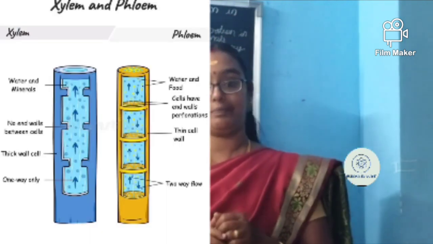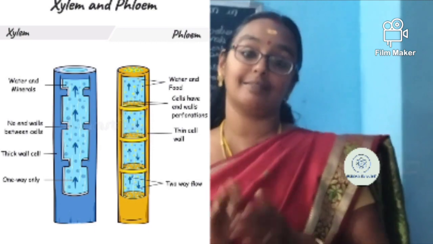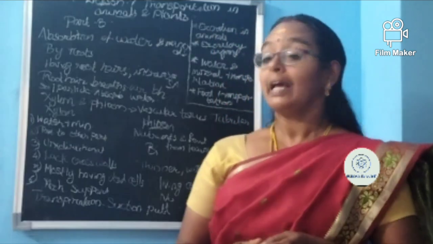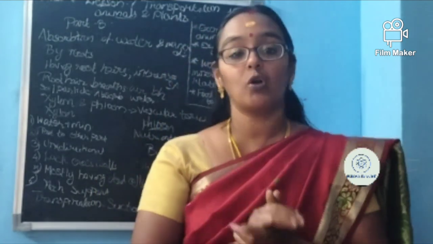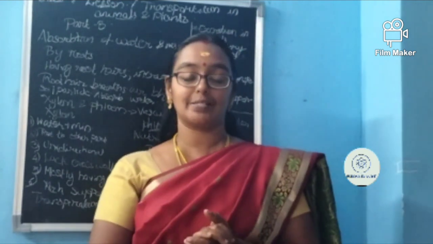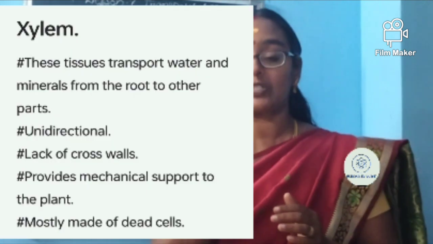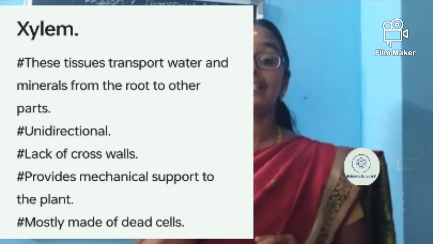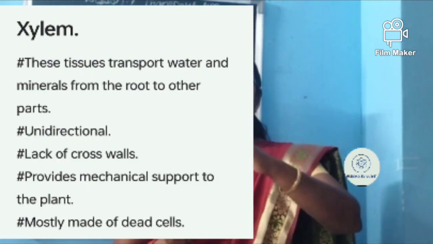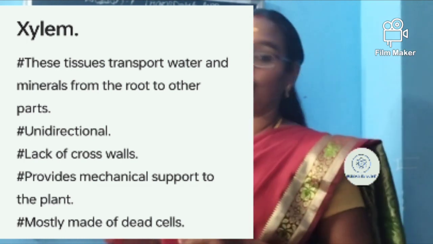Okay, by seeing the picture of the xylem, you can understand that xylem is much thicker compared to phloem. Walls are thicker for what? For the xylem. It does not have cross walls. There are no cross walls for the xylem, but phloem is much thinner tissue and it has cross walls. Each cell will have an end. In that manner, the phloem will be.